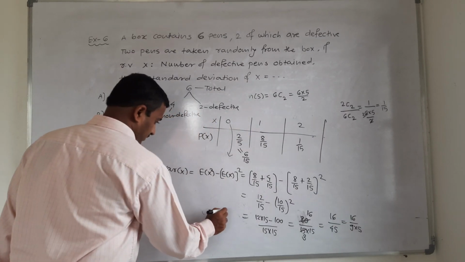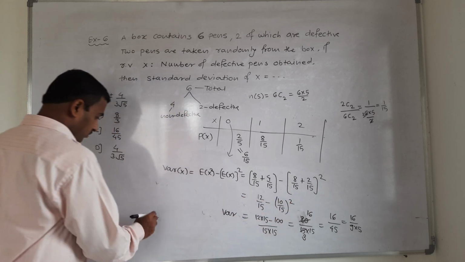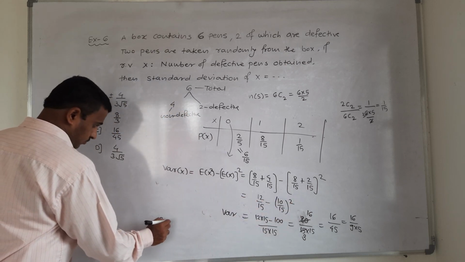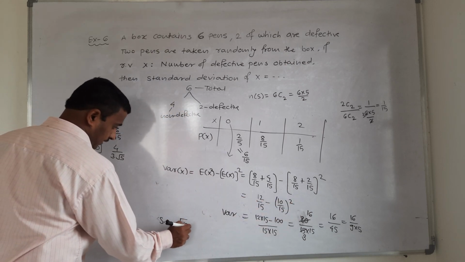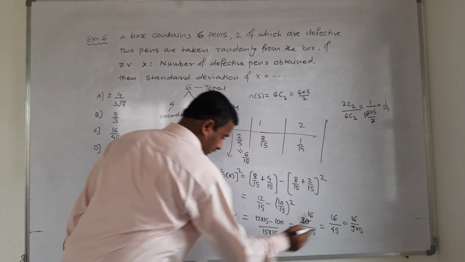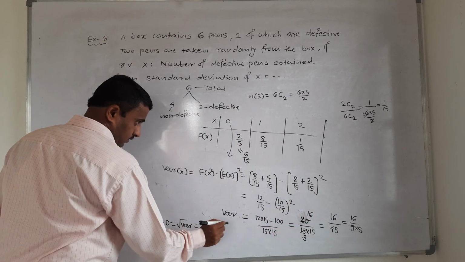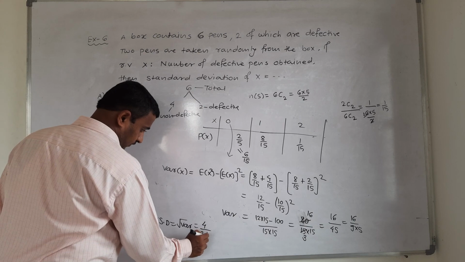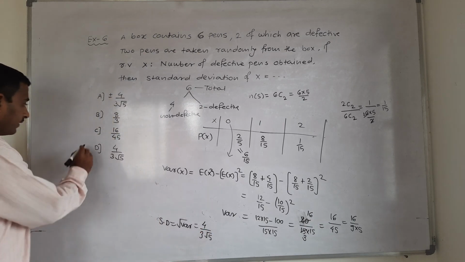This is the variance. Now taking the square root, standard deviation is the positive square root of variance. The square root of 16 is 4, the square root of 9 is 3, and 5 gives root 5. So 4 upon 3 root 5. D option.